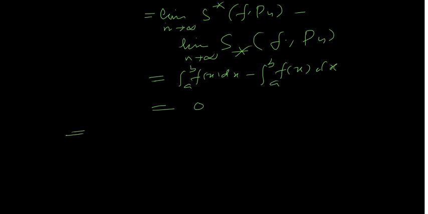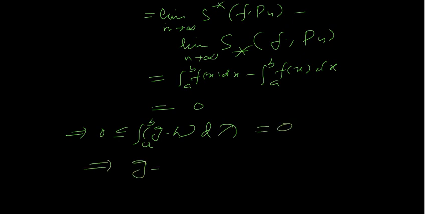So this implies 0 is less than or equal to the integral from a to b. It's not okay. I will write the integral from a to b of g minus h d lambda, the Lebesgue measure, is equal to 0. So this implies that g minus h is equal to 0 almost everywhere. It is integrable, and this implies g is equal to h almost everywhere. So g is equal to h almost everywhere. This we have seen.